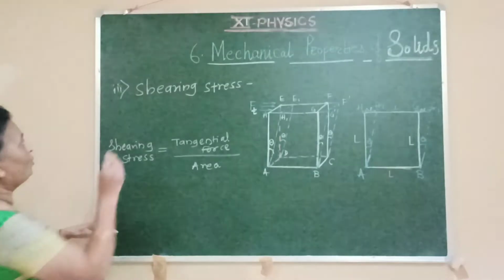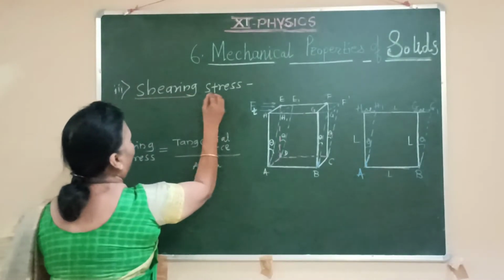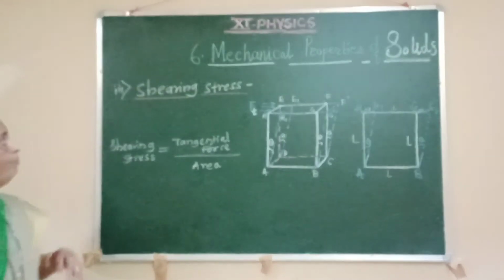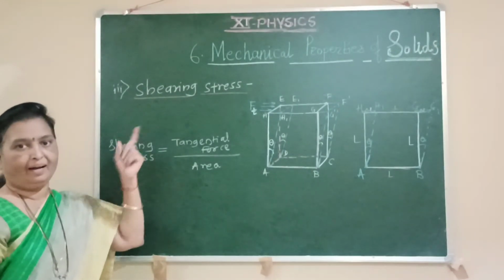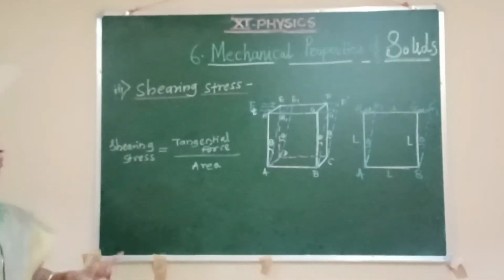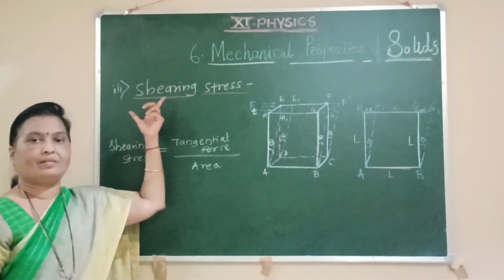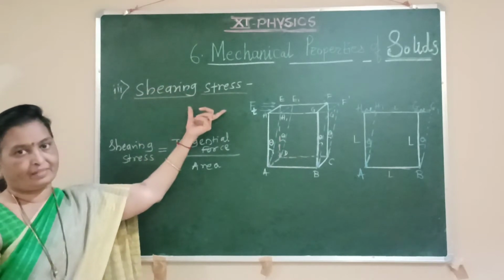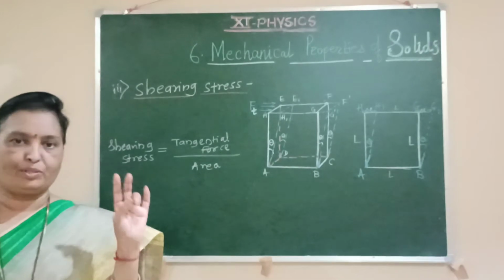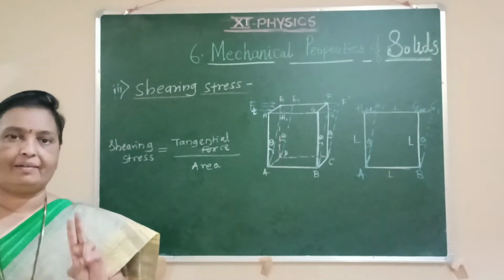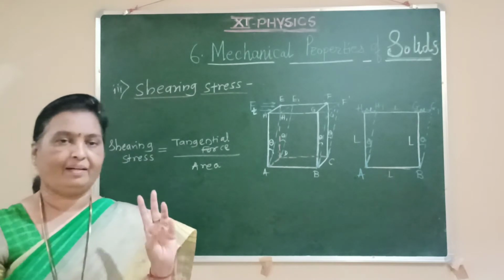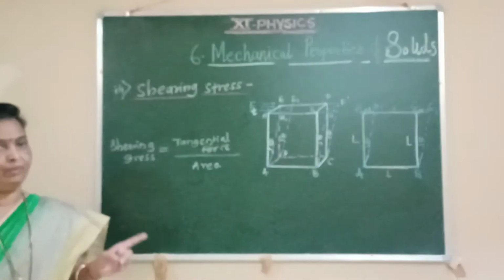The third type of stress we discuss is known as shearing stress. When forces are applied to a body, and because of those forces there is a change in shape of that body, then the stress is called the shearing stress. So we have studied up till now tensile or longitudinal stress, which is related to the change in length of the body, and volume stress, which is related to the change in volume of the body.